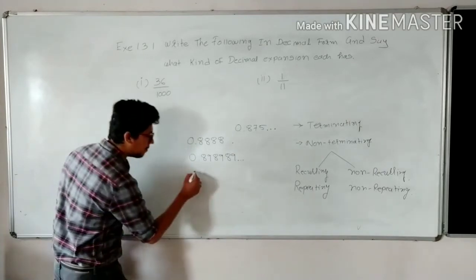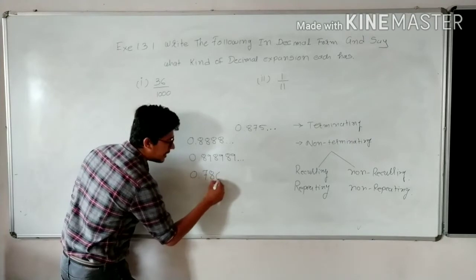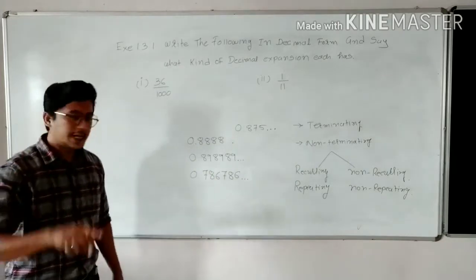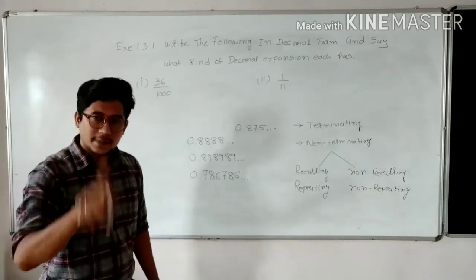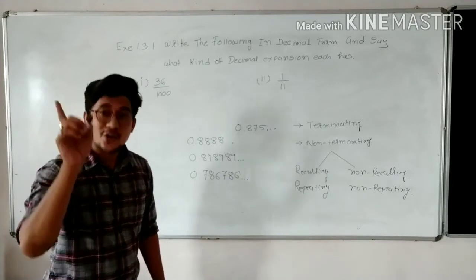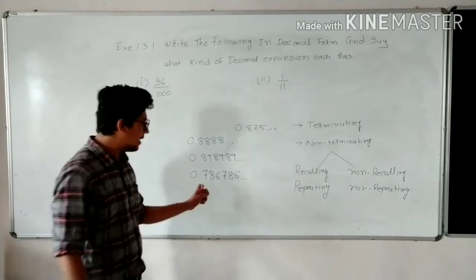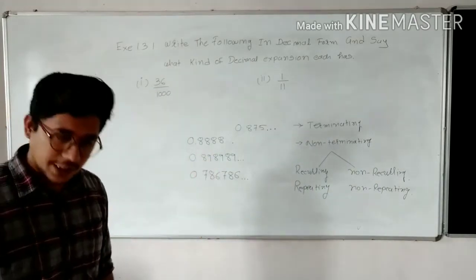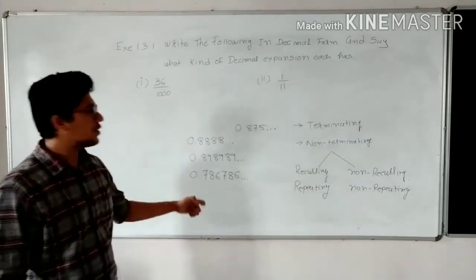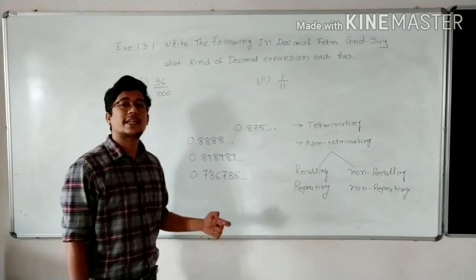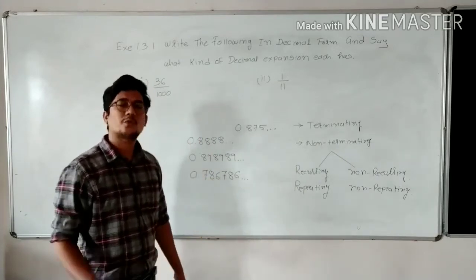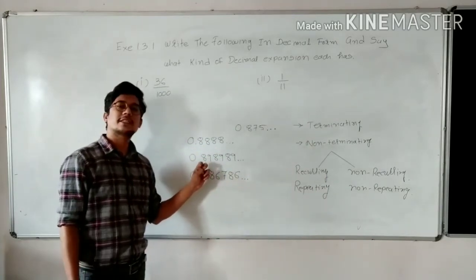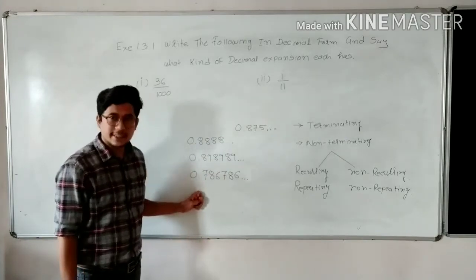Okay, I am taking one more example: 0.786786 dot dot dot. Again, three dots are there. That means this decimal expansion is non-terminating type. And here, three digits are repeating. That means it is repeating type. So all these three decimal expansions are non-terminating as well as recurring type. So what is the difference? Here only one digit is repeating itself, here two digits are repeating, and here three digits are repeating.